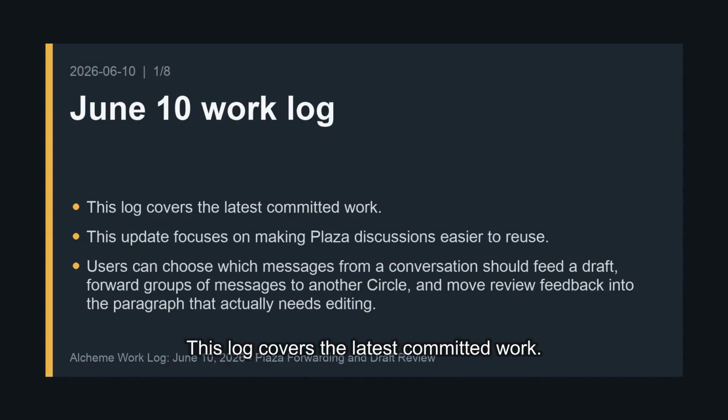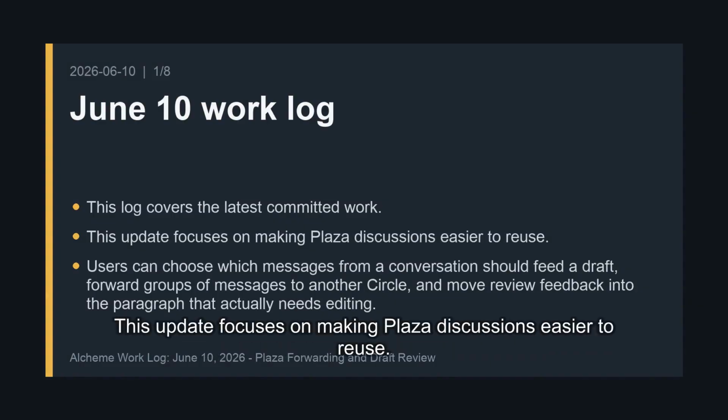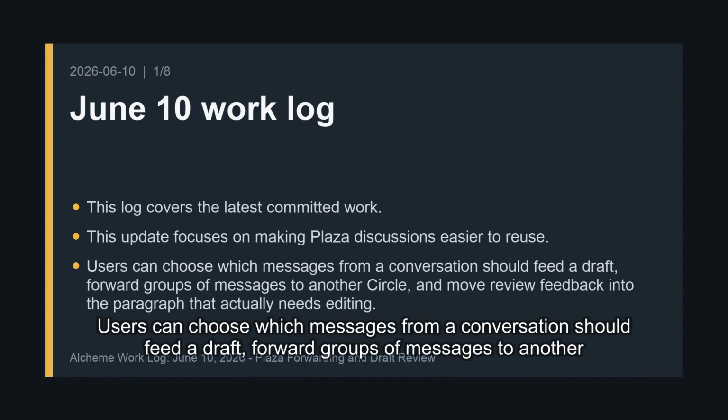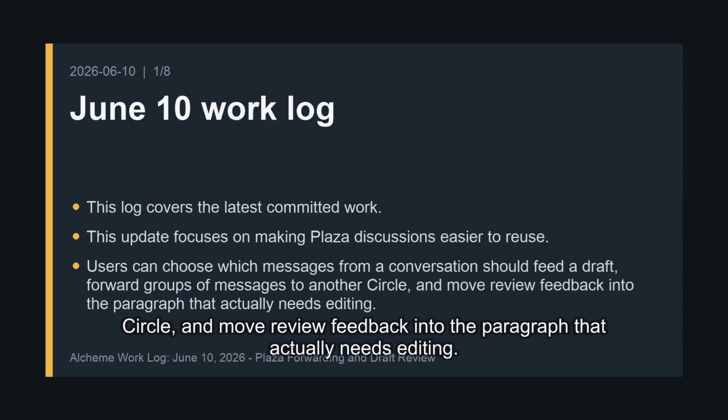This log covers the latest committed work. This update focuses on making Plaza discussions easier to reuse. Users can choose which messages from a conversation should feed a draft, forward groups of messages to another circle, and move review feedback into the paragraph that actually needs editing.